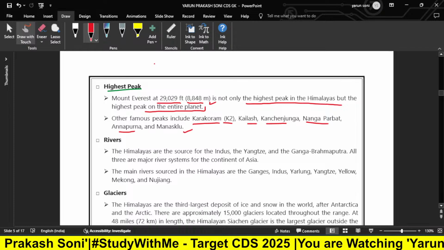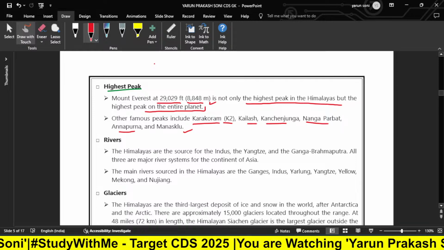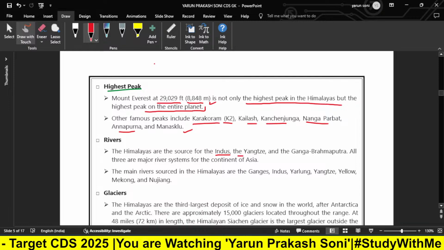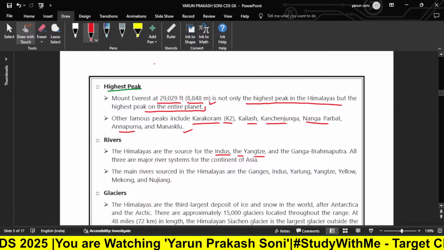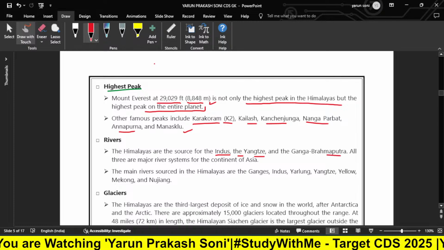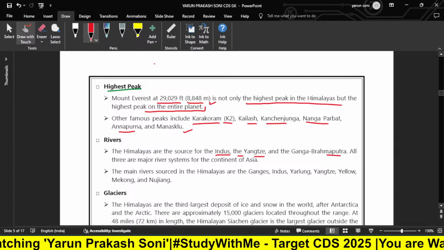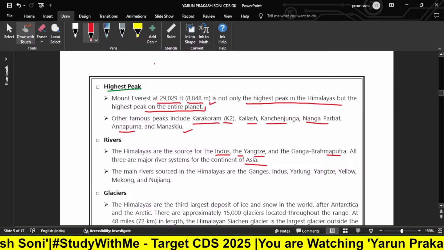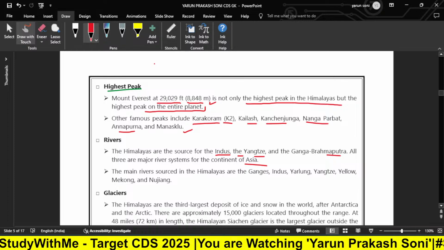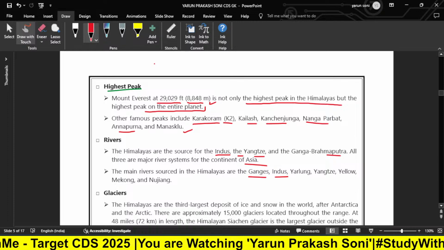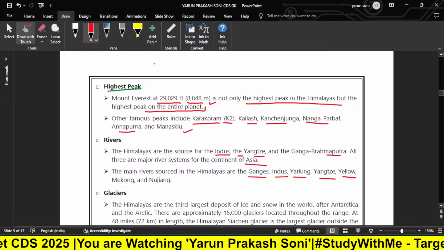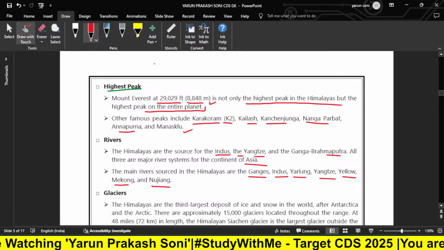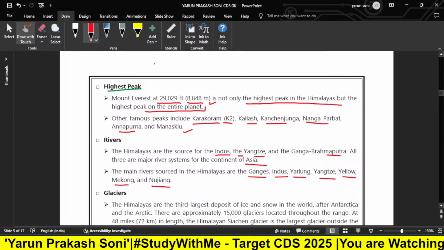Now, if we talk about what rivers are coming from the Himalayas, we have the sources of the Indus, the Yangtze, and the Ganga-Brahmaputra. All three are major river systems of the continent of Asia. The main rivers with sources in the Himalayas are the Ganga, Indus, Yarlung, Yangtze, Yellow, Mekong, and Salween. So these are the rivers coming from the Himalayan ranges.